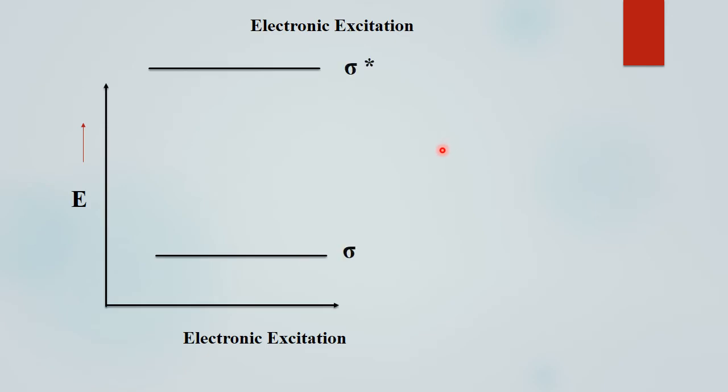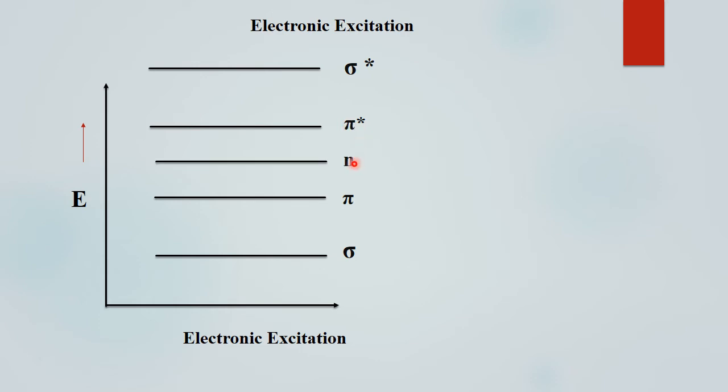Here this is a sigma bonding orbital and this is a sigma anti-bonding orbital. This is a pi bonding orbital and this is a pi anti-bonding molecular orbital, and this is a non-bonding orbital. Basically, electrons are present in the ground state at sigma, pi and n. After excitation they go to pi star and sigma star. So there are a number of possibilities of excitation.